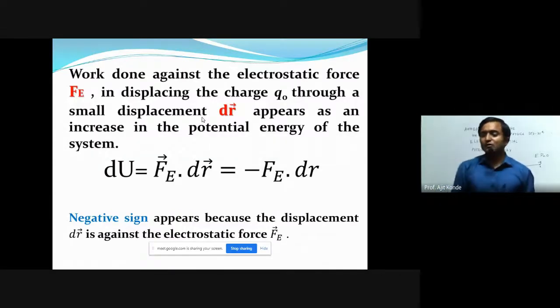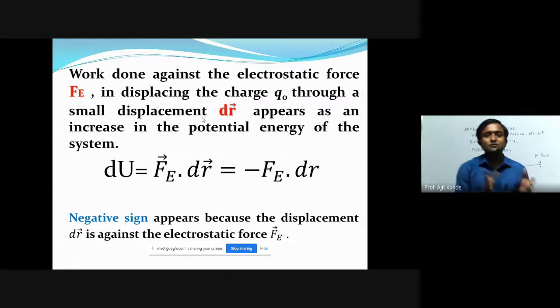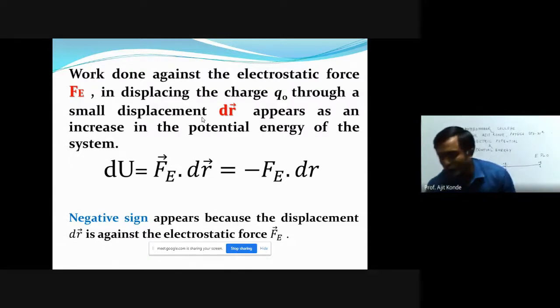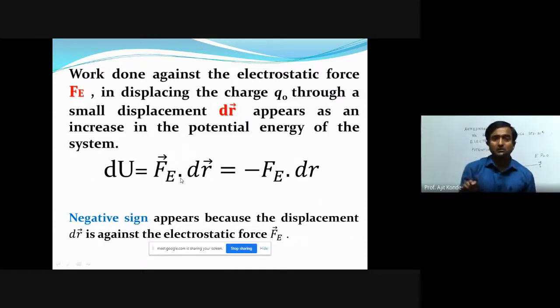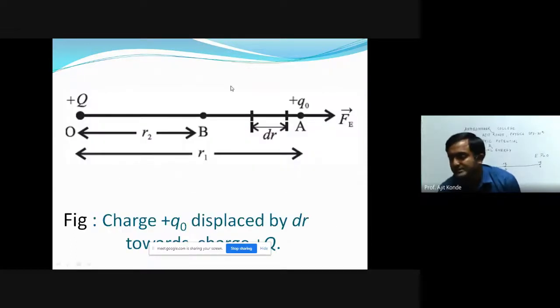Now, let us see what this electric potential energy will be. Since you know that we are doing certain work, and work done is force into displacement. Here, the force is represented by Fe, and we are displacing the charge with a small displacement dr. We have a charge plus Q naught at point A, and we are displacing it by a small distance dr to the left-hand side.